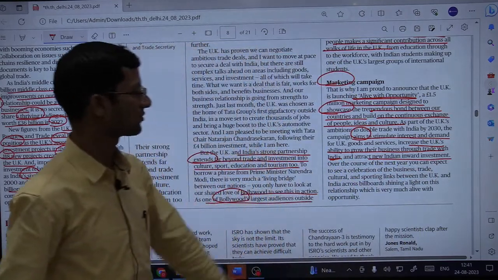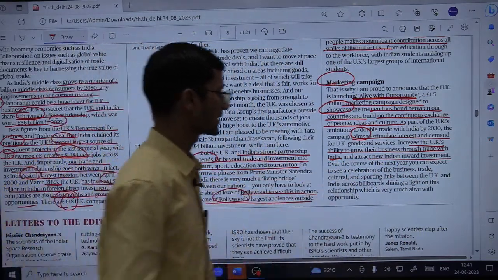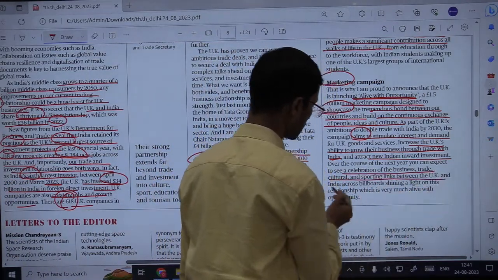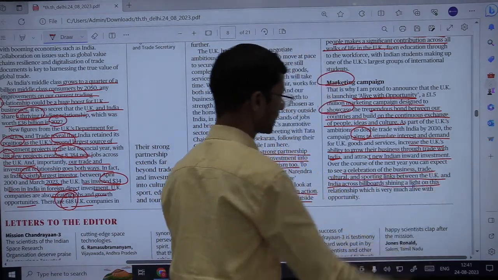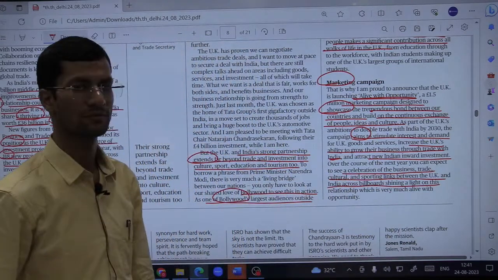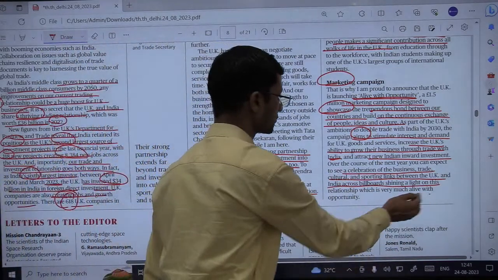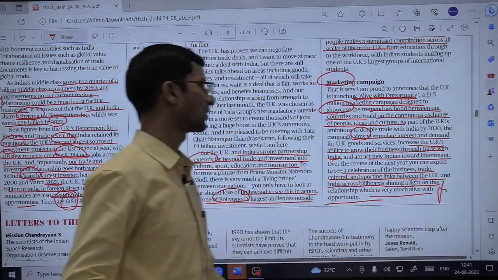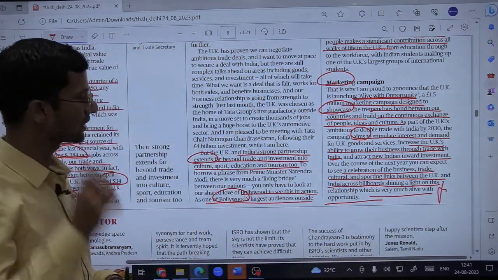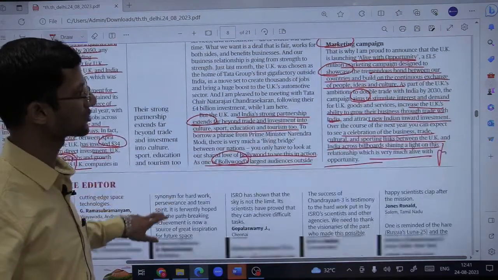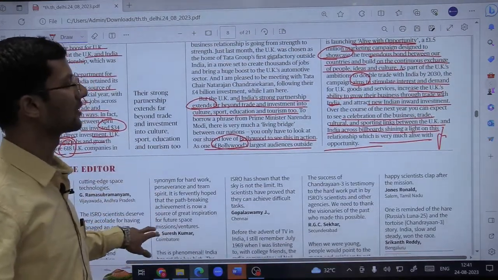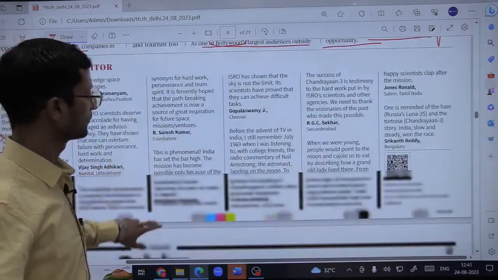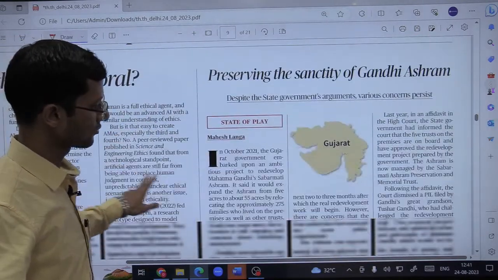So over the course of next year, you can expect to see a celebration of the business, trade, culture and sporting links between the UK and India across billboards, shining a light on this relationship, which is very much alive with opportunity. So remember, we are fostering a new relation with the UK, a campaign launched by the UK government itself. Fine, for strengthening India and UK relations.